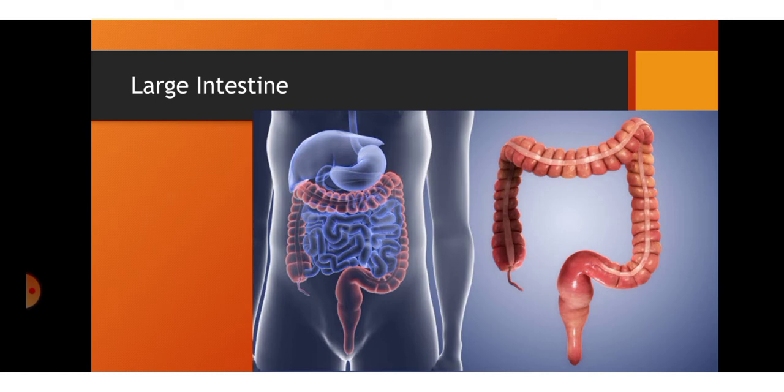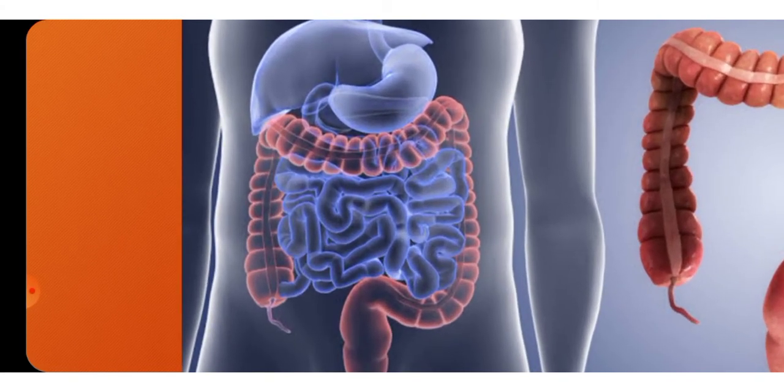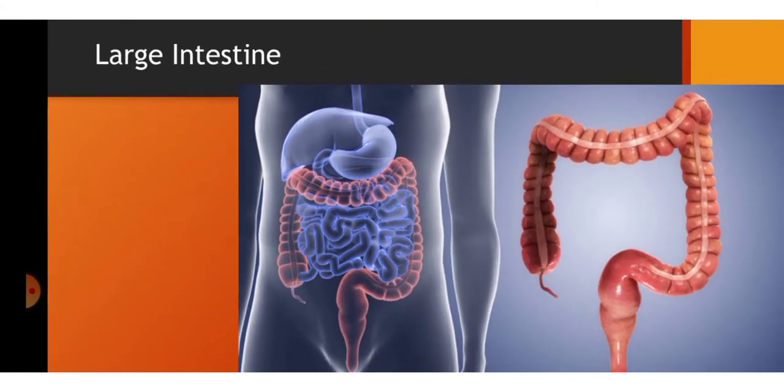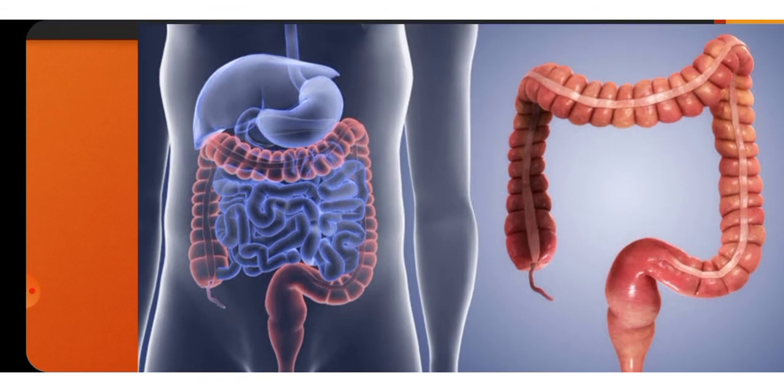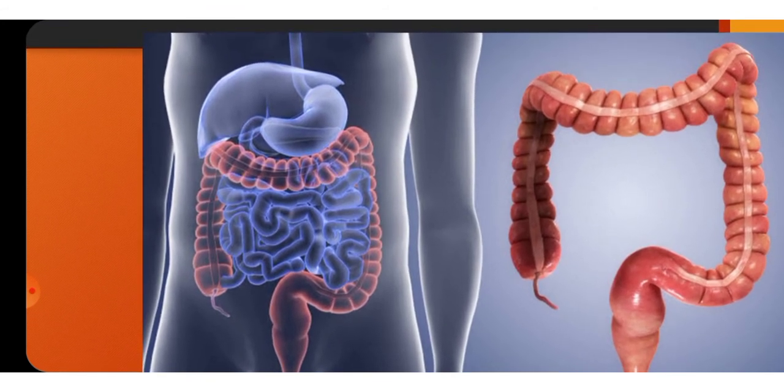Small intestine enlarges slightly to form a tubular large intestine. Inside here is the small intestine, while the large intestine enlarges slightly to form a tubular large intestine. Water and useful minerals get absorbed through the walls of this large intestine. Here you can see the large intestine also contains some kind of folds.